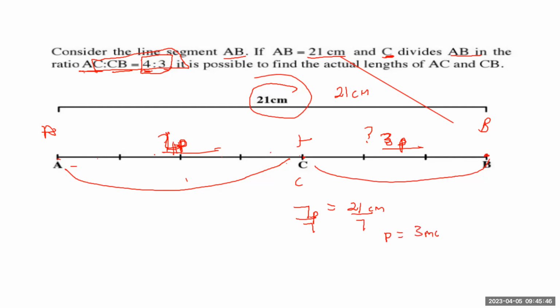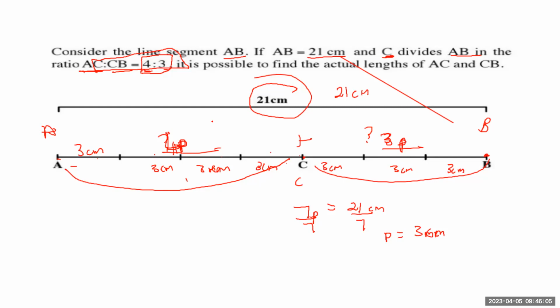What does this mean? It means this piece here is 3 centimeters. This here is 3 centimeters. This is 3 centimeters. This is 3 centimeters. And then this is also going to be 3 centimeters, 3 centimeters, 3 centimeters.